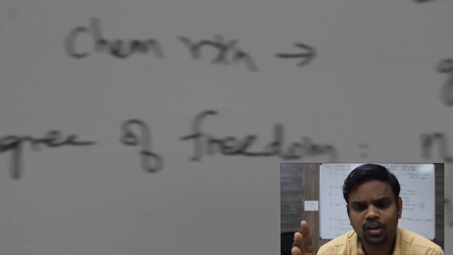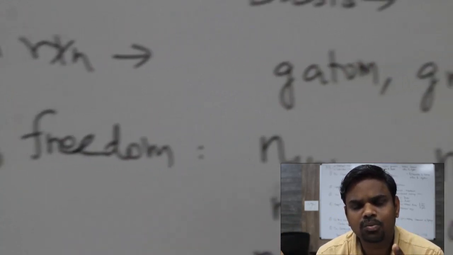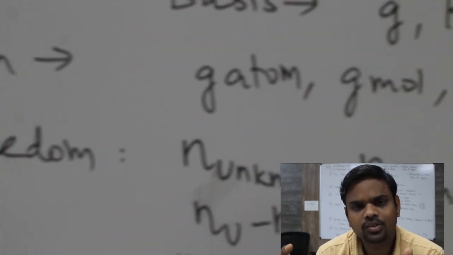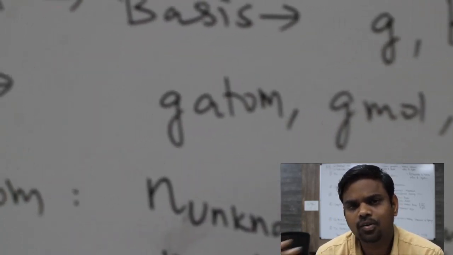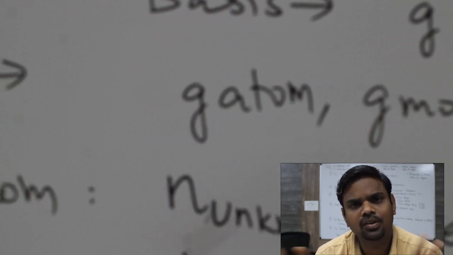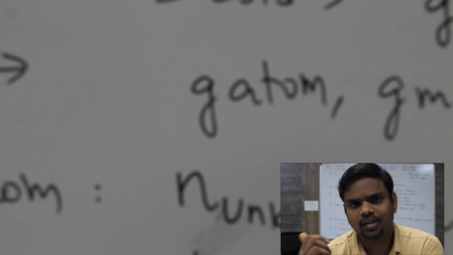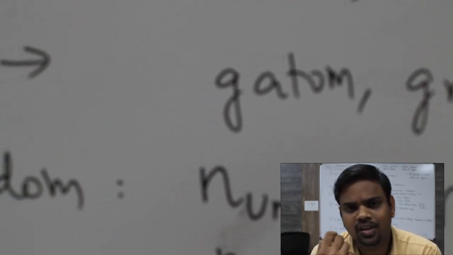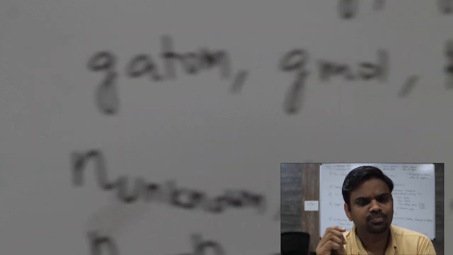We should prefer one input, one output. Then one input or 2 output, or 2 input or 1 output. Then we should go for 2 input, 2 output. Then 3 input, 3 output. Then 4 input, 4 output. Such individual material balances we should perform as required. Whatever the unknown parameters are, accordingly we have to make the individual material balances when chemical reactions are involved.